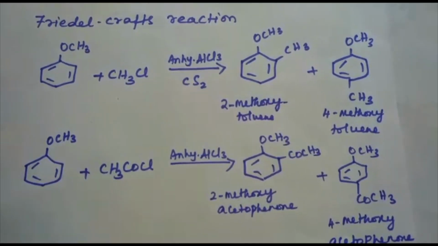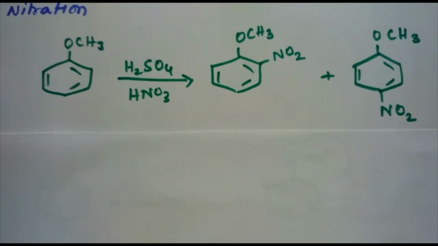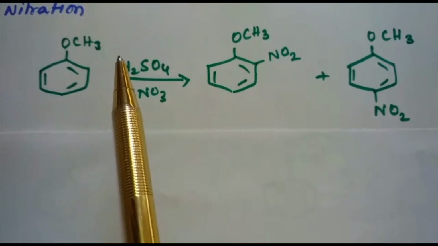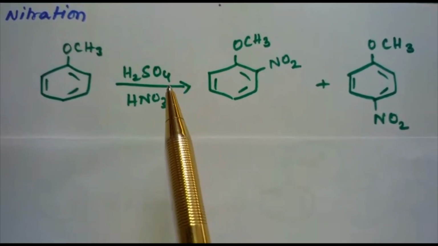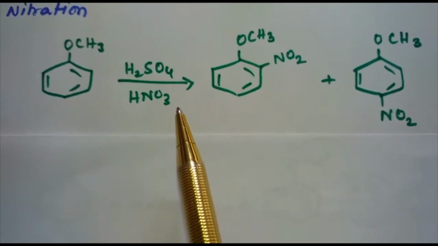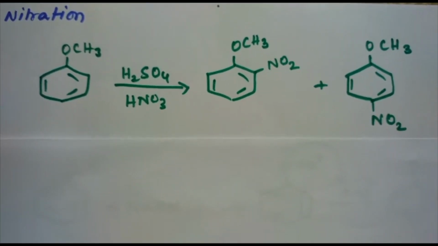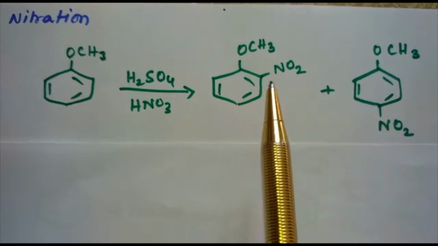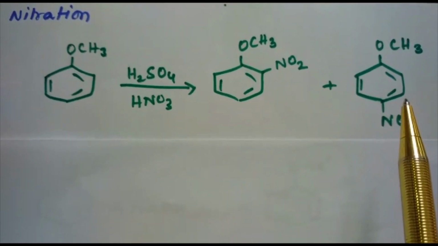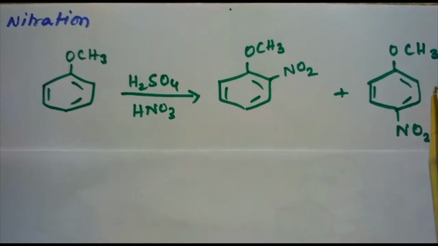Next one is nitration. Nitration of anisole: anisole reacts with a mixture of concentrated sulfuric acid and nitric acid to yield a mixture of ortho- and para-nitroanisole. This is ortho-nitroanisole, para-nitroanisole. Para-nitroanisole is found to be the major product.